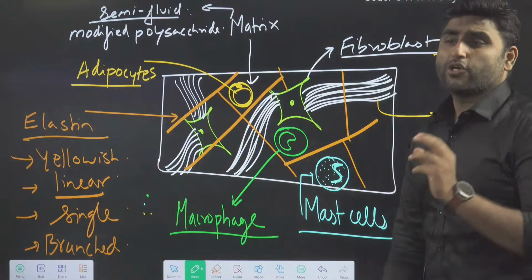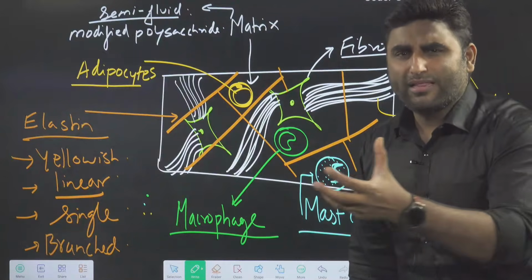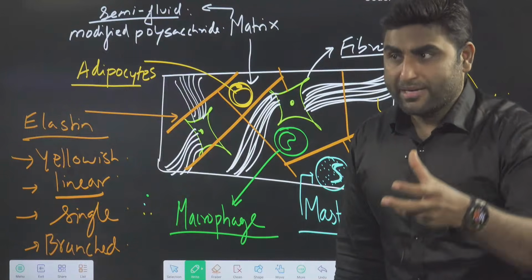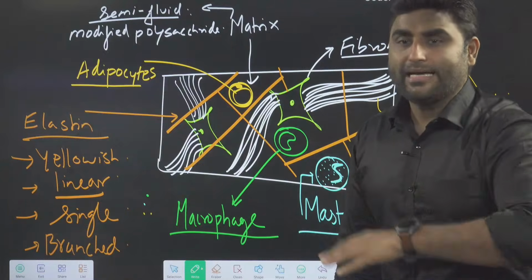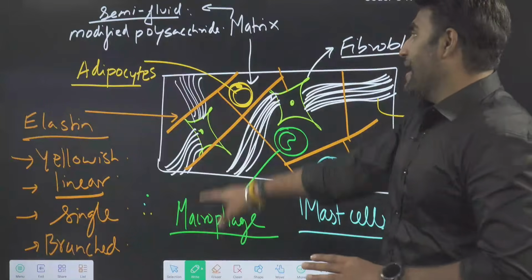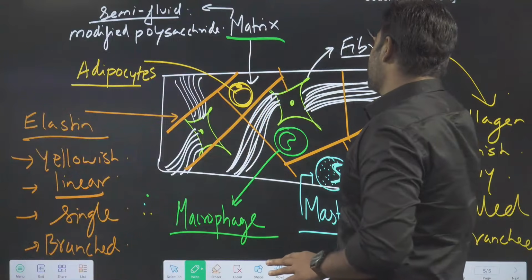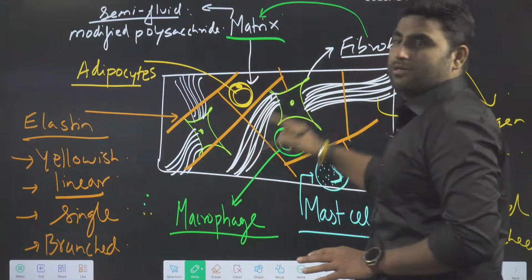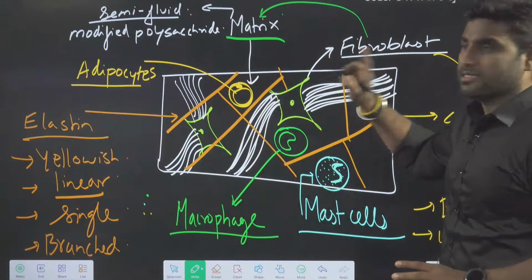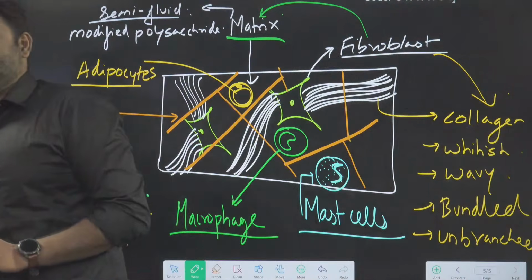Macrophage is your WBC kind of cell, a scavenger, removing the cellular debris and damaged tissue part; it will eat and do phagocytosis. Are we clear? And the remaining empty space in the background is filled by the matrix. Who produces the matrix? Fibroblast produces the matrix. Modified polysaccharide. Are you getting me?